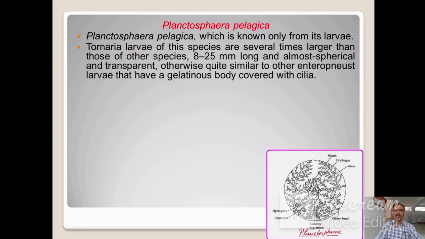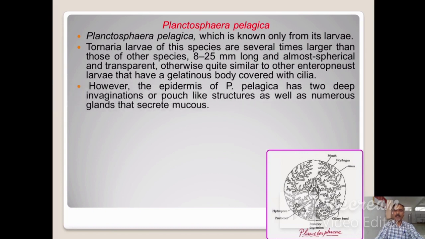Tornaria larvae of this species are several times larger than those of other species, 8 to 25 mm long, and also spherical and transparent, otherwise quite similar to other Enteropneust larvae that have a gelatinous body covered with cilia.